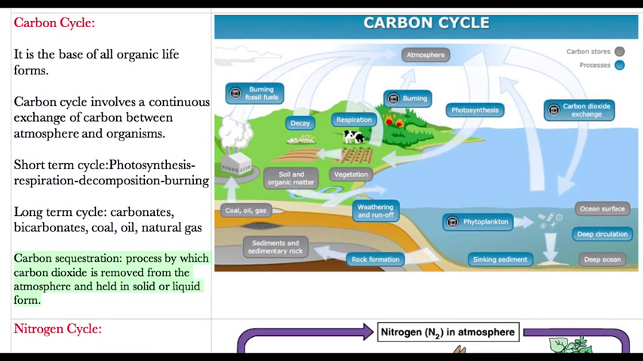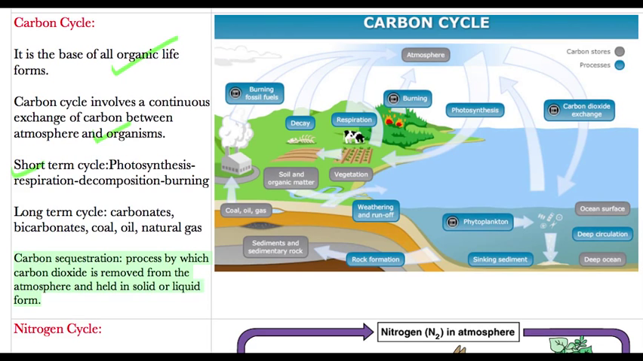These are very much important. So carbon is the base of all organic life forms on the earth. Then the carbon cycle involves a continuous exchange of carbon between the atmosphere and the organisms. Then there are basically two types of cycle, you can say. One is the short-term cycle, wherein you have photosynthesis, respiration, and in it decomposition and burning also happen. So basically by photosynthesis, the atmospheric carbon is taken by the plant and stored in the plant.